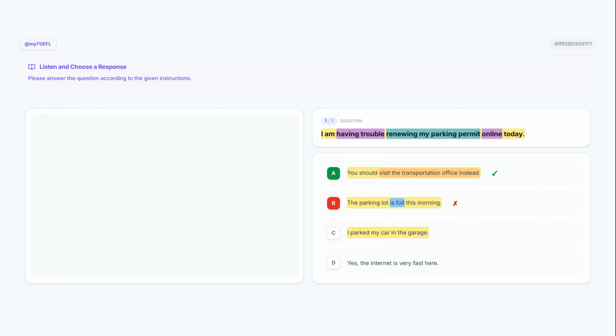This response is a simple statement about where someone parked, which does not help the speaker who is having trouble with their permit renewal. It is a conversational dead end that ignores the speaker's implied request for help.